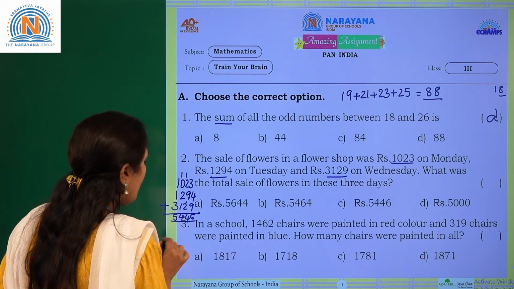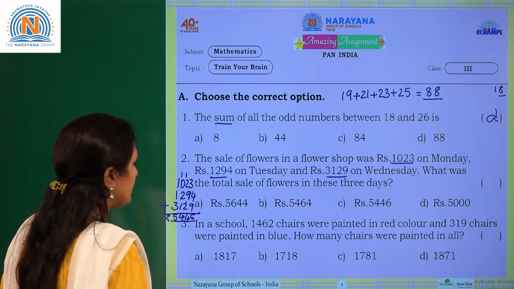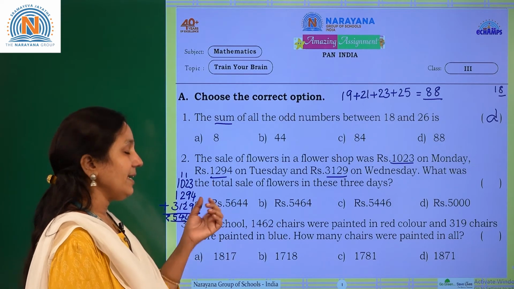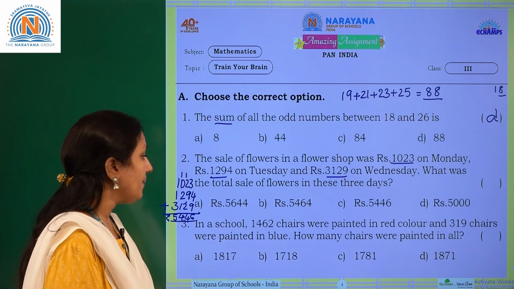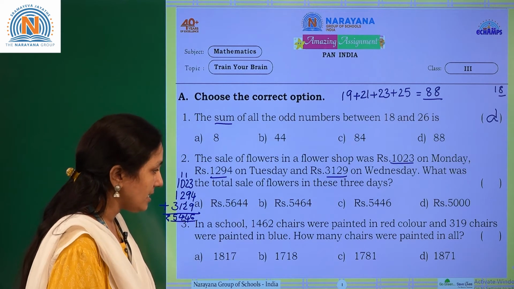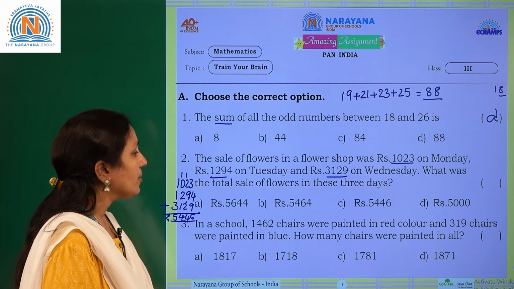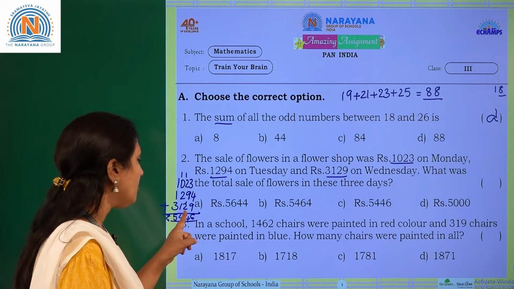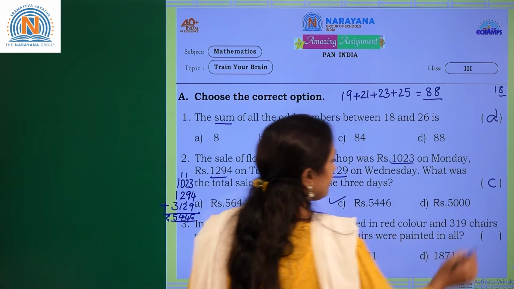So what is the amount? 5446. Now what are the given options? Option A is rupees 5644. Next option B is 5464. Option C is 5446. Option D is 5000. Our required option is 5446. So that is C.